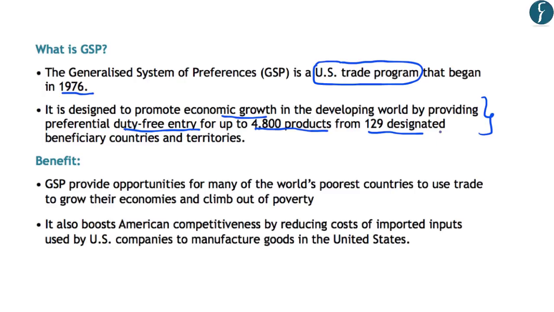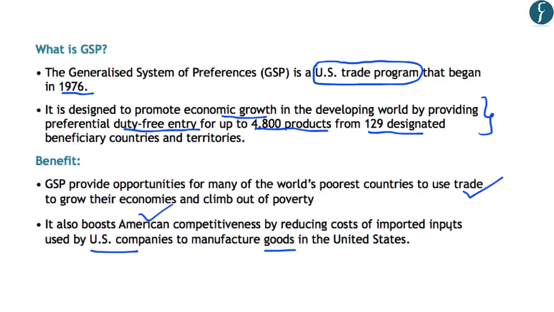Now what are the benefits of this GSP scheme? Now, this GSP scheme provides opportunity to the world's poorest or the developing countries. This is because these poor or developing countries can export to the United States without any tariff being imposed on them. And this can in turn promote economic activity in their countries, and this will help them in growing their economies. However, this program is also beneficial for America itself. This is because it increases the competitiveness in the American market. This is because it reduces the costs of imported inputs which are used by US companies to manufacture goods. So simply this program benefits the developing and the poorest countries by growing their economies, and it also helps in increasing the competitiveness in the American market.